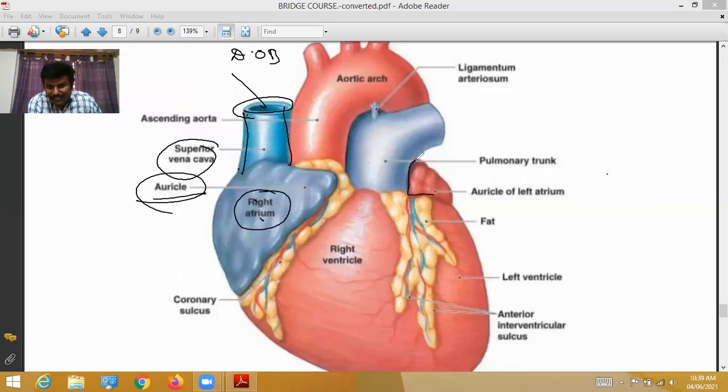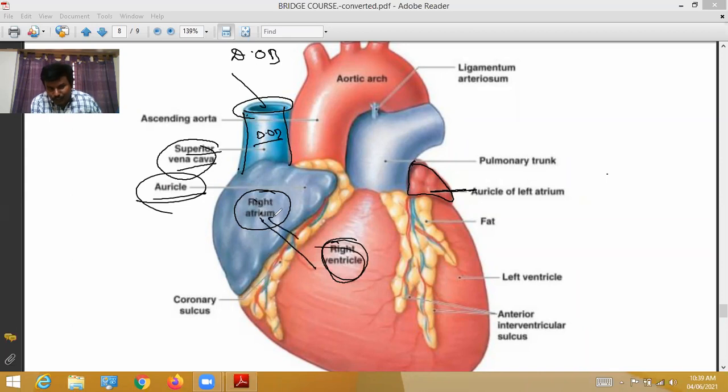This is the left auricle. The right auricle receives deoxygenated blood from the superior vena cava and sends this blood to the right ventricle. This is called the right ventricle.